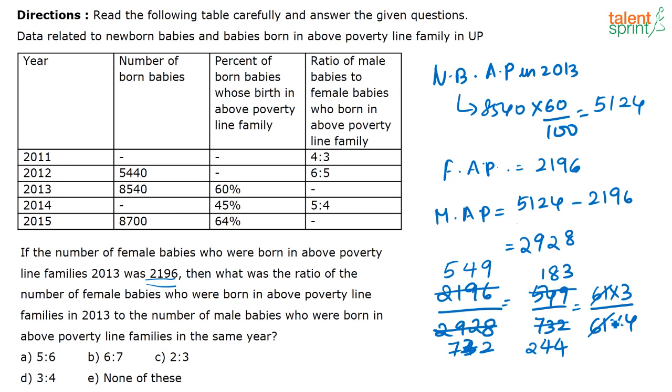Otherwise the other option is to do 1830 divided by 244 if we want to do it faster, because otherwise to reach the number 61, we will not be able to do it very fast. Okay. It is female to male, no? Or did I do it the other way? I have done it correctly only, no? The ratio of the number of female babies to the number of male babies.